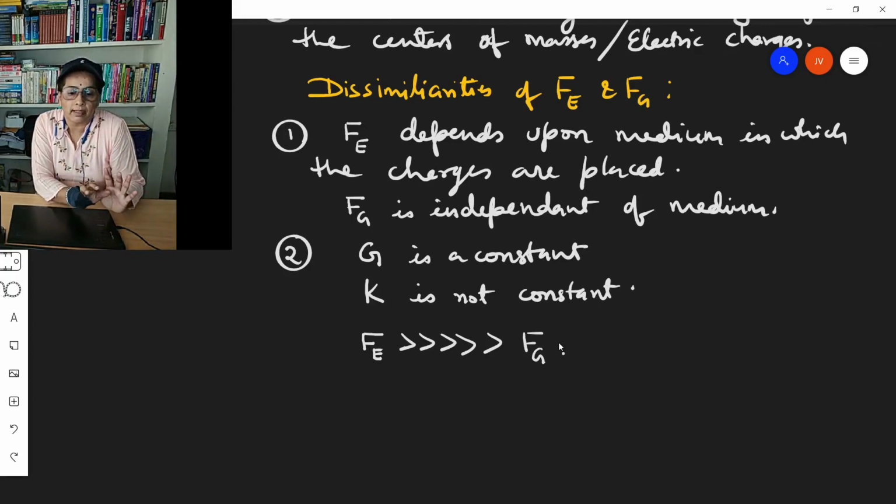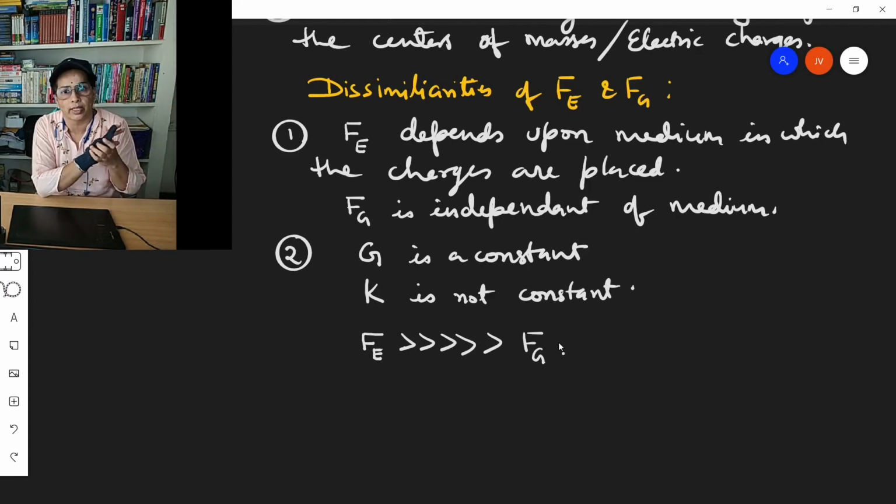So these are the similarities and dissimilarities. I spoke about electrostatic force depending upon the medium in which the electric charges are placed. What are the limitations? Electrostatic force is valid for point electric charges which are at rest. And if one charge is at rest and another charge is in motion, then also electrostatic force or Coulomb's law holds. But Coulomb's law is not valid if the point electric charges are both in motion. They are the limitations.